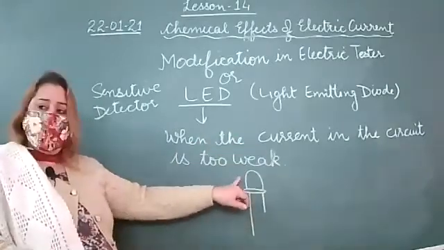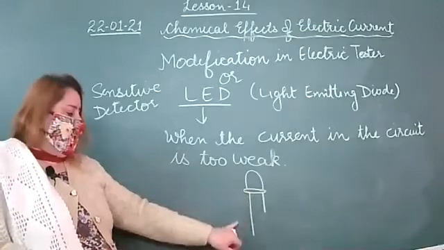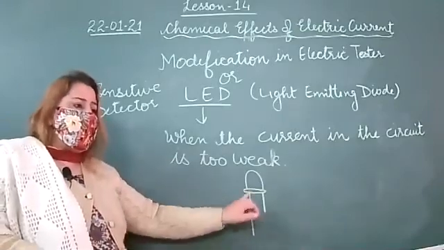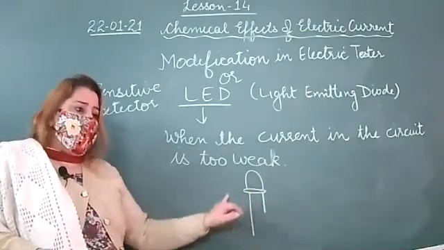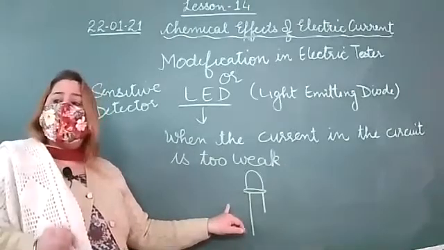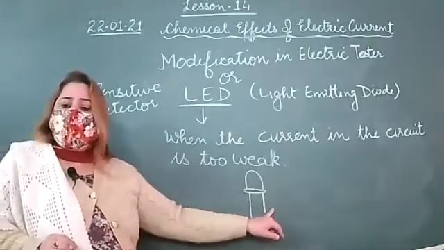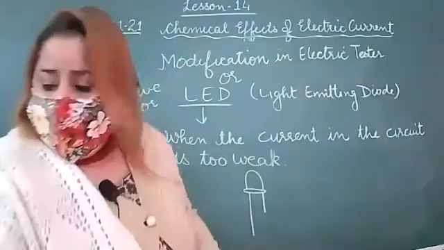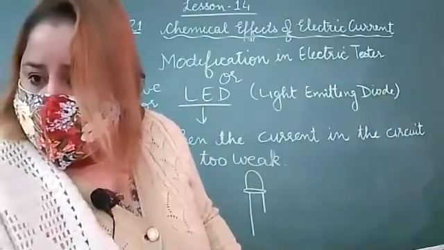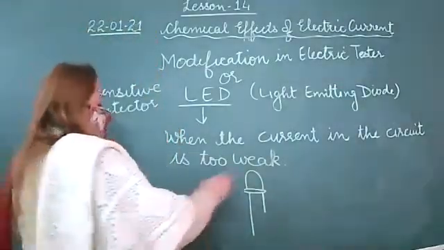So this is the LED bulb. Two wires are there. One is a long wire, one is a short wire. The long wire indicates the positive terminal, and the short wire indicates the negative terminal.